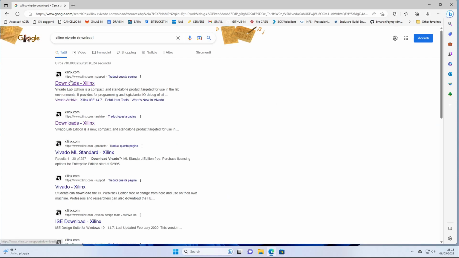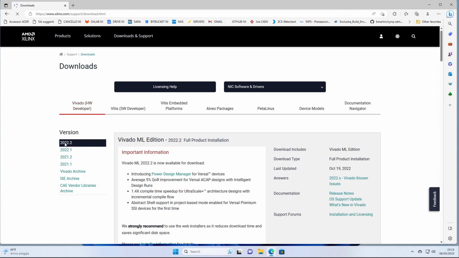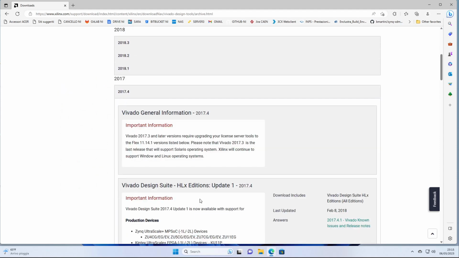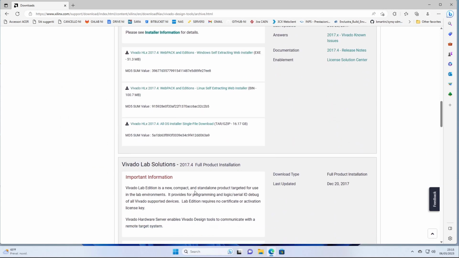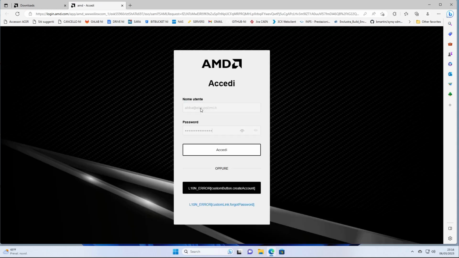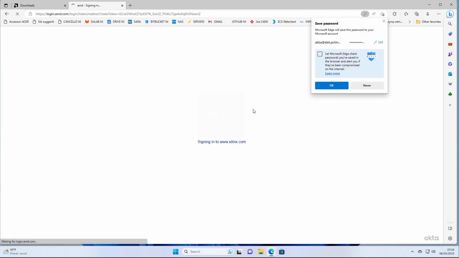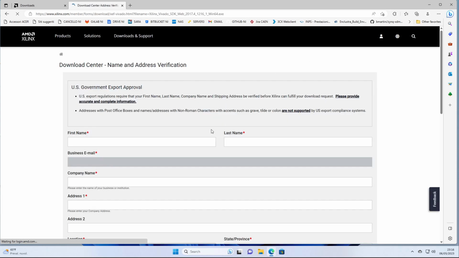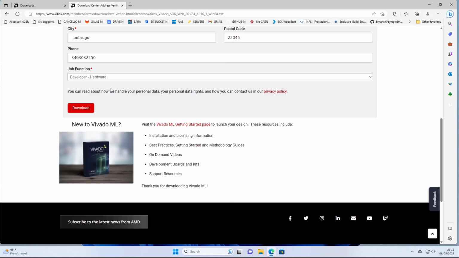2017.4. Search for Xilinx Vivado download on Google. Click on Vivado Archive. Scroll down to 2017.4 and expand it. Click on Web Installer for Windows. Login or create a Xilinx account. Insert required details and press download.